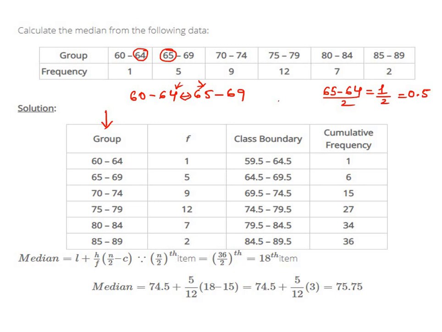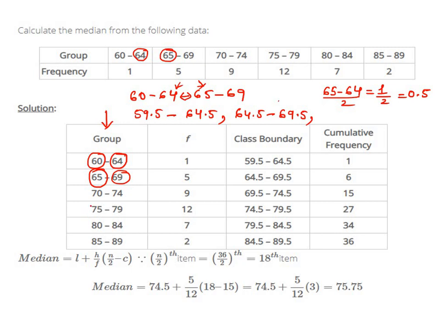So how can we make this continuous? We will subtract 0.5 from the lower limits and add 0.5 to the upper limits. So the first group will now become 59.5 to 64.5. For the second group, if you subtract 0.5 from the lower limit, this will be 64.5, and if you add 0.5 to the upper limit, it will be 69.5.